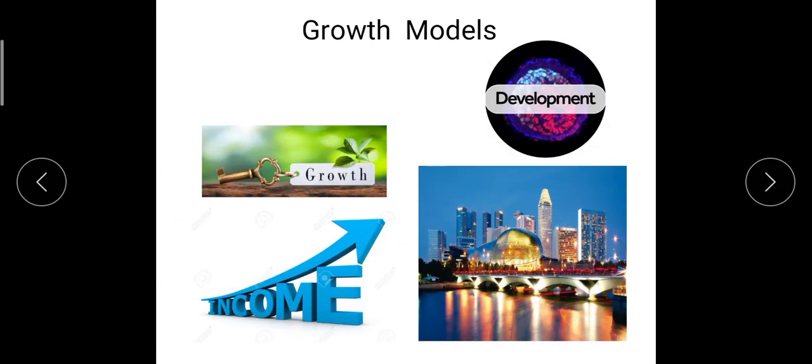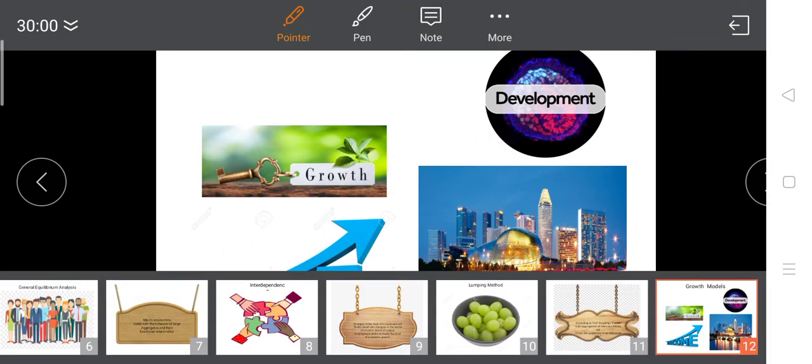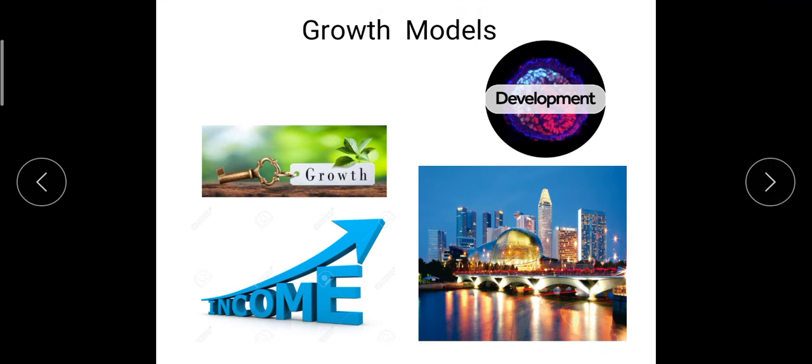Another point is growth models. See, economic growth and economic development are two paths. These both are not the same. I have explained to you in 11th standard already that growth and development are different things. See, growth means only that the numbers are increasing. Development means that improvement takes place in infrastructure.